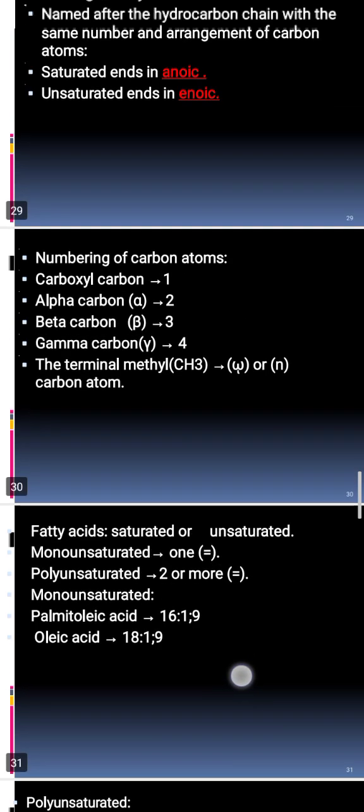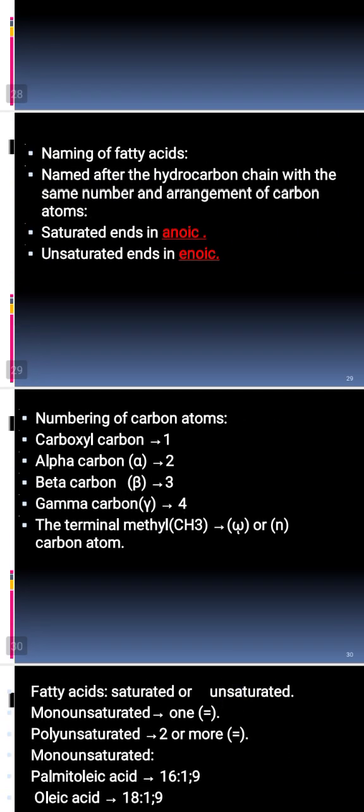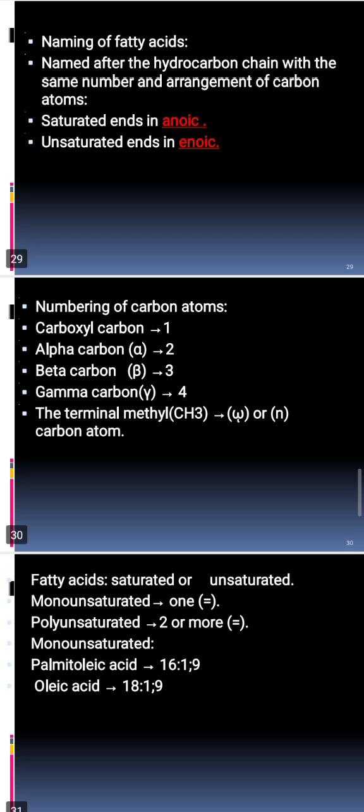In the case of omega, the carboxyl carbon will be carbon number 1, the alpha carbon is carbon number 2, while the beta carbon is carbon number 3, and so on until we reach the omega carbon, which is the terminal methyl carbon.